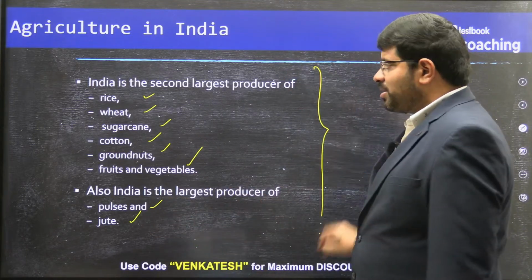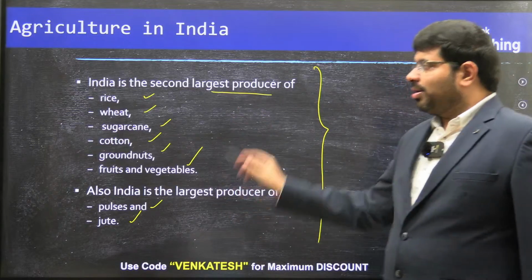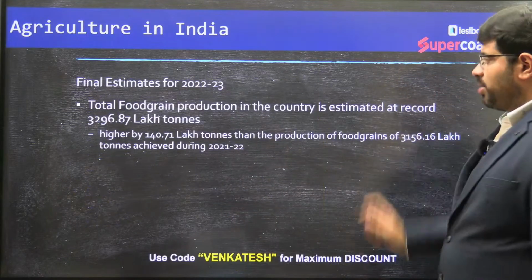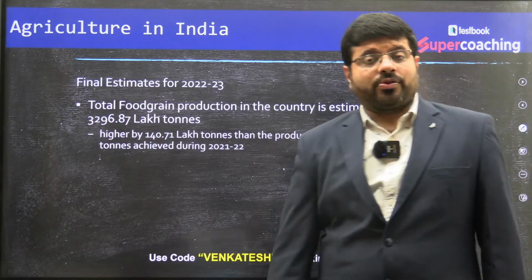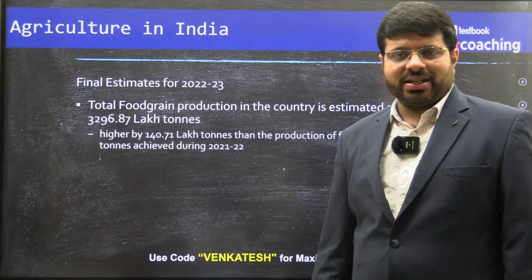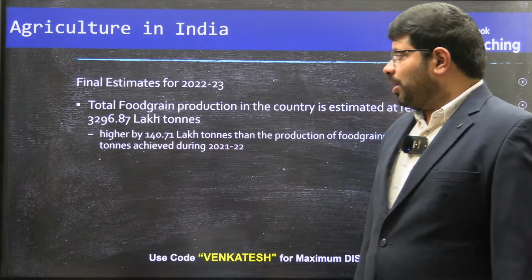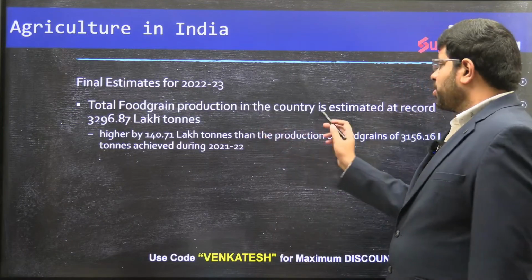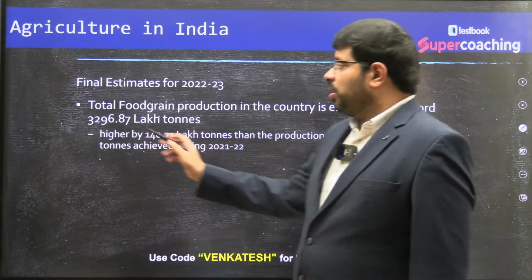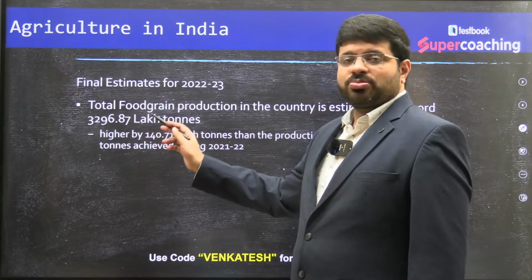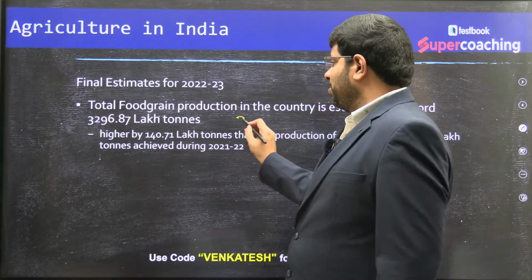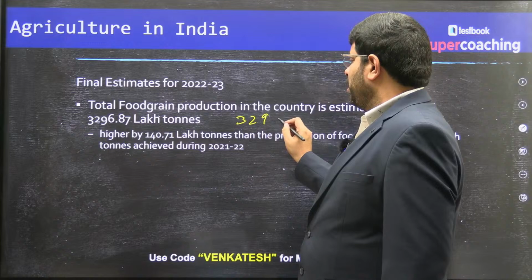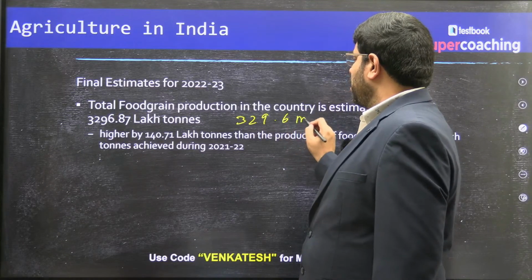This is the base. And among the rice, wheat and all, you see the final estimates provided from the economic survey, you can get the real, exact data. You'll observe that the total food grain production in the country is estimated at a record 3,296.87 lakh tons, and in some of the books it will be in million tons, say something like 329.6 million tons.